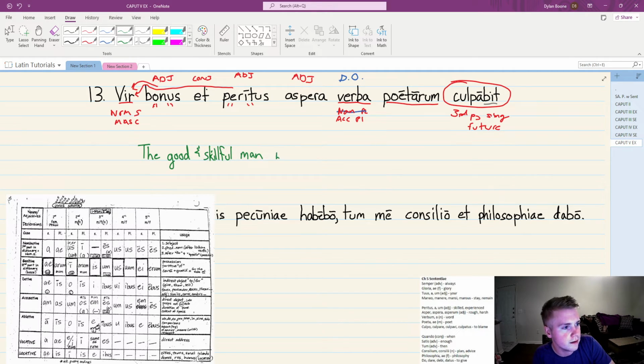He will blame the what? The words, and not just the words, the aspera verba, the harsh, rough words. So this is also accusative, plural, neuter.